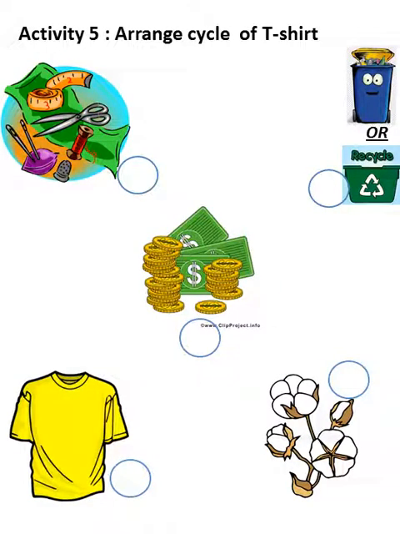Question number 5. We will arrange also the cycle of a t-shirt. What is the first step to make a t-shirt? Excellent, we harvest cotton. Number 2, we manufacture it by cutting and sewing and something like this. Number 3, we get the t-shirt. And number 4, we buy it from the store. And number 5, we throw it or recycle, and we have said that it is better to recycle. It's so easy to arrange, right?